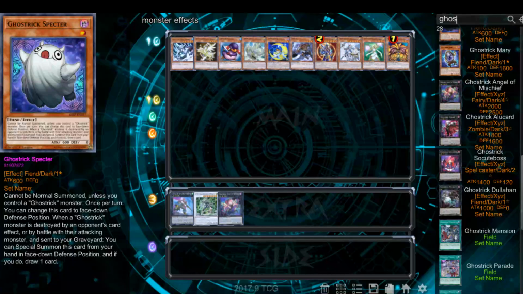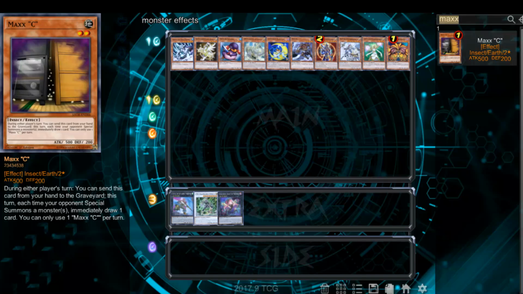Max C can activate during either player's turn. You send it to the graveyard. This turn, each time your opponent special summons monsters, immediately draw a card. That draw is mandatory after you activate it. And it activates in the middle of chains. The drawing doesn't activate, it just happens. So notice the thing, it says immediately. So that allows it to happen even if your opponent special summons multiple times in a chain.